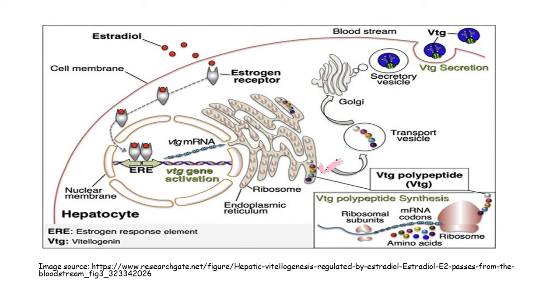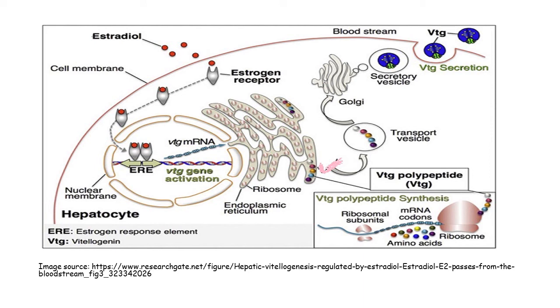Now, this is the estradiol. Estradiol means estrogen hormone, a type of estrogen. So estradiol is an estrogen. These red dots are the hormone, which is estrogen, which is produced by the developing follicle under the stimulation of gonadotropin releasing hormone. Now this estradiol via the blood circulation enters into the hepatocyte. This is the hepatocyte, meaning the cells in the liver. That enters into the cytoplasm, where it binds to the receptor of estrogen. After combination of the estrogen with the receptor, it is moved via the nuclear pore into the nucleus.